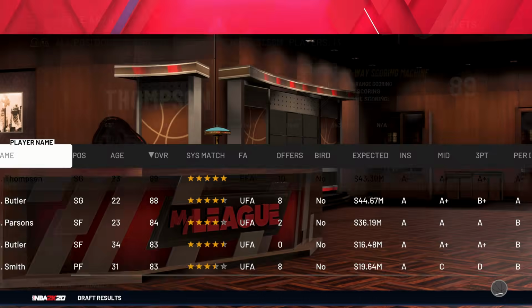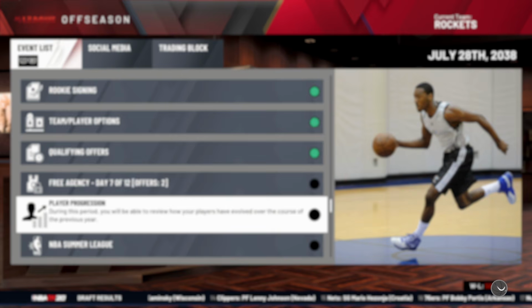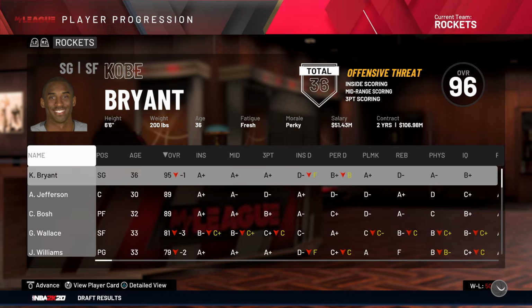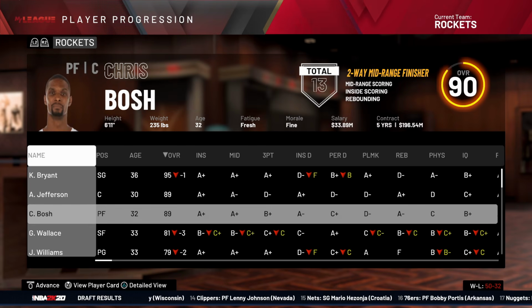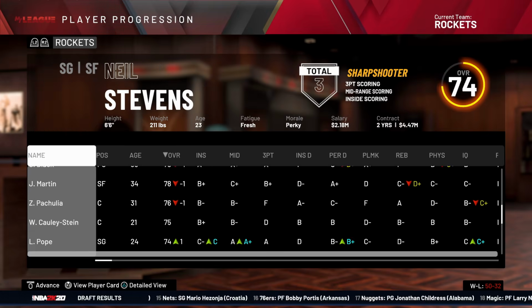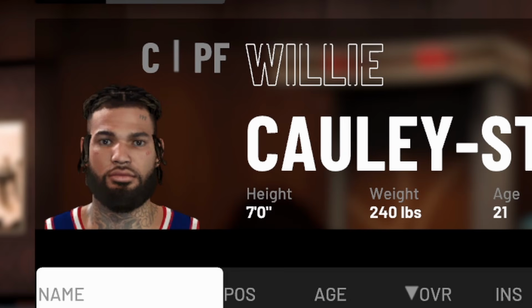This season right here is special as, hold on one second, thankfully Chris Bosh resigned. I was not trying to deal with some more loss of talented players. This season right here is Kobe Bryant's 20th season. This is the season that he would retire in real life. Gerald Wallace is an 81, Kobe's a 95. We have no sort of true young talent except for Willie Cauley-Stein, I guess, who looks really, really insane in his 2K picture right there.